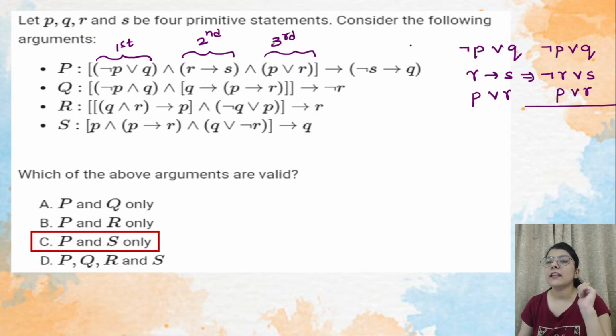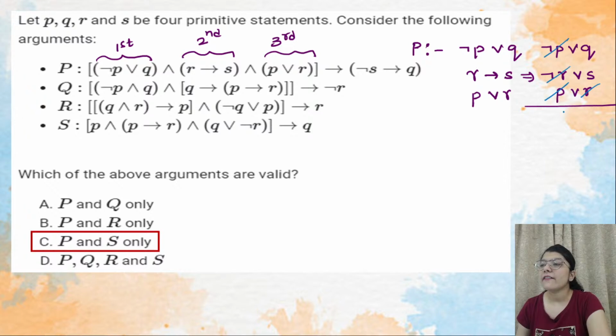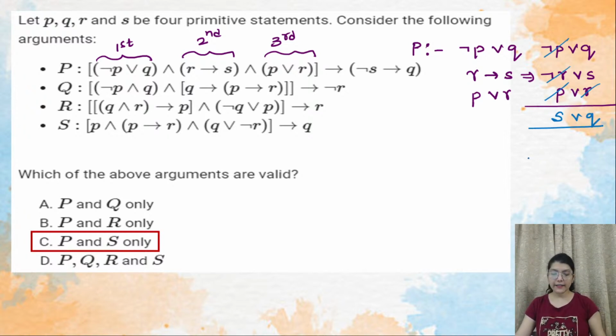So now we are taking this P argument. Let us talk about this P only. If you try to cancel out here, negation P and this P will cancel out each other. Then we have negation R and R, which will also cancel out each other. What we have is S or Q. I can write it as S or Q, or as Q or S, whatever you want.